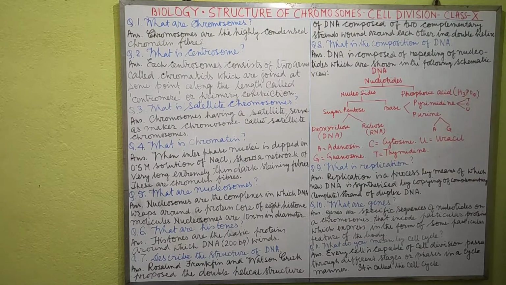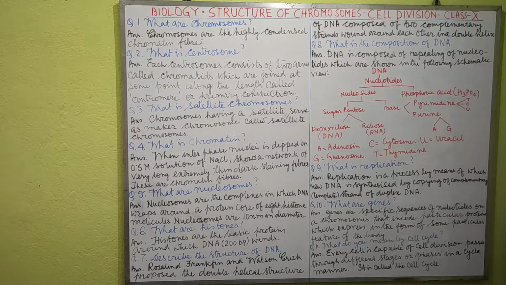Nucleosomes are the complexes in which DNA wraps around a protein core of 8 histone molecules. Nucleosomes are 10 nanometer (nm) in diameter. So question number 6, what are histones? Histones are the basic proteins around which DNA of 200 BP winds.